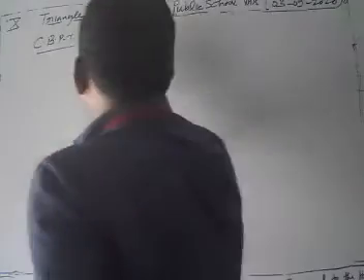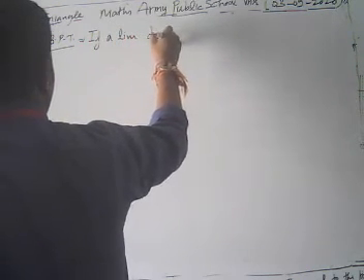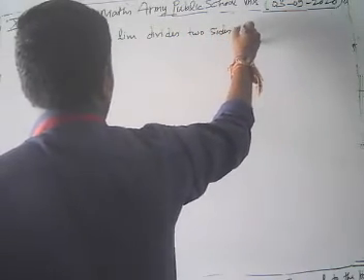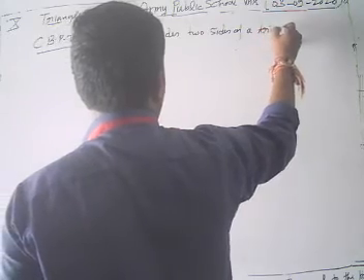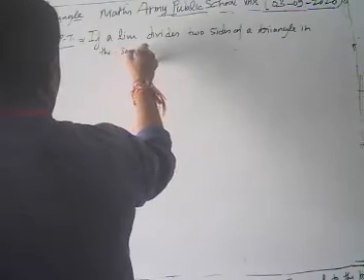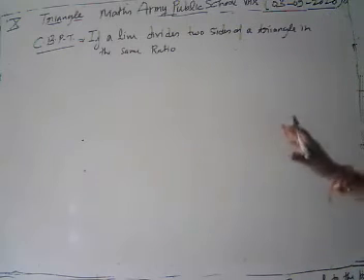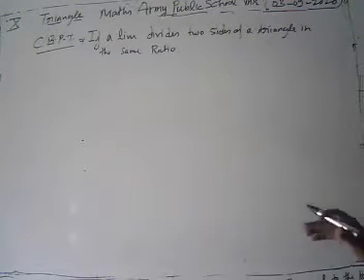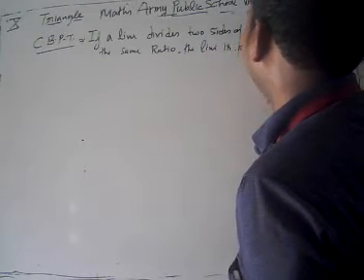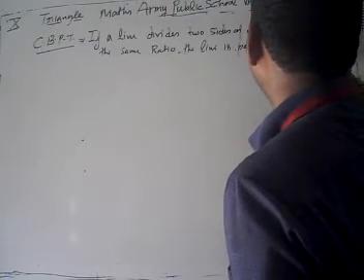If a line divides two sides of a triangle in the same ratio, the line is parallel to the third side.